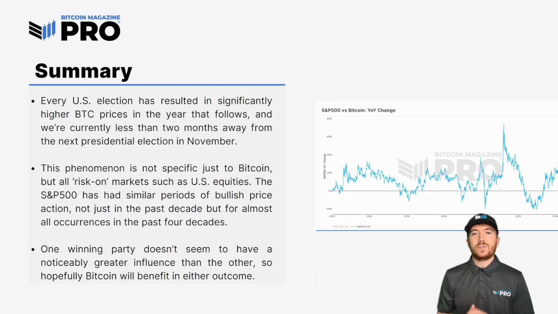So just to summarize, every US election has resulted in significantly higher BTC prices in the year that follows. And we're currently less than 2 months away from the next presidential election, which is occurring on the first Tuesday in November. And this phenomenon is not specific to BTC. In fact, it's positively influencing all risk on markets, especially those in the US, especially US equity indexes like the S&P 500, which we can see over the past 4 decades has almost always had a very positive reaction in price following this event.